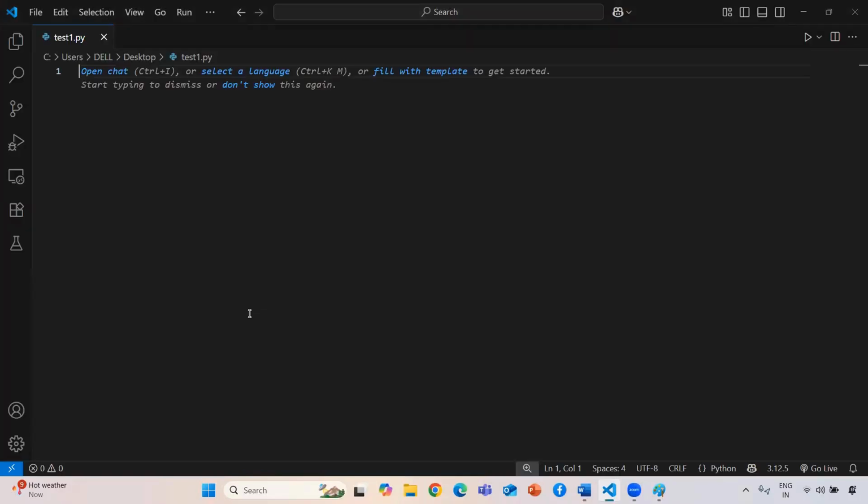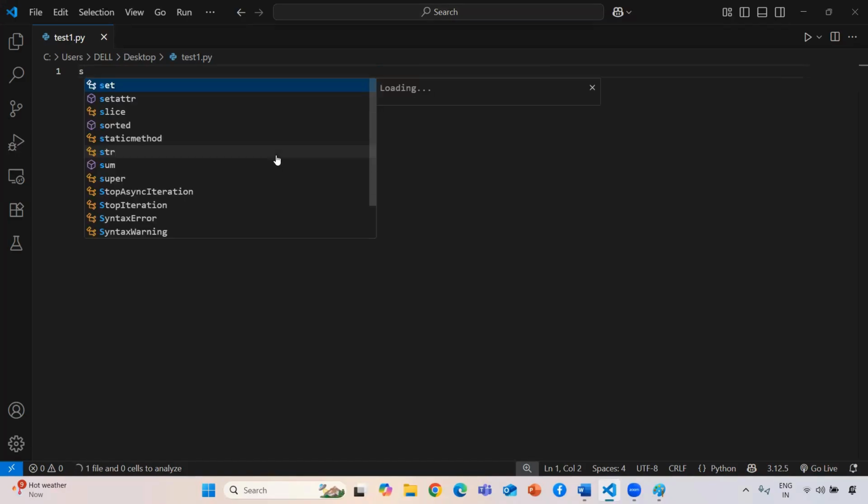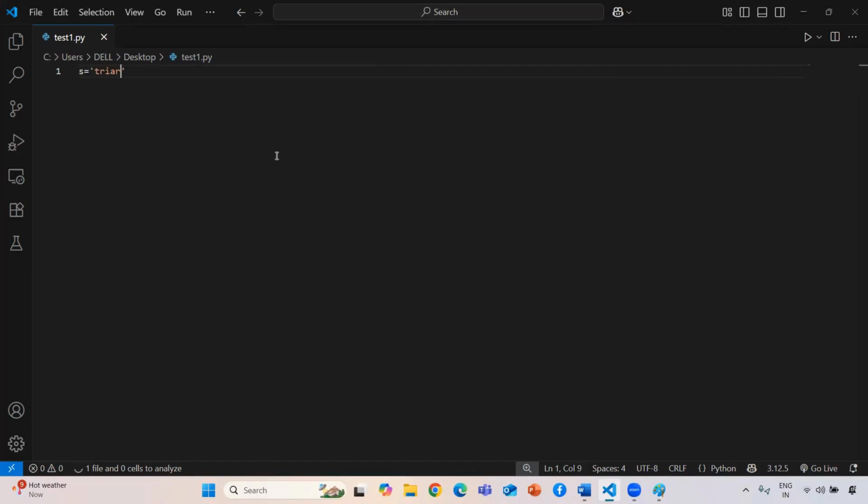Now we are going to do some coding, then only you can get a clear picture of how it works. I'm just creating a string because my requirement is to print each and every character available in it, say "try write". So first I give my for keyword, then a variable name.